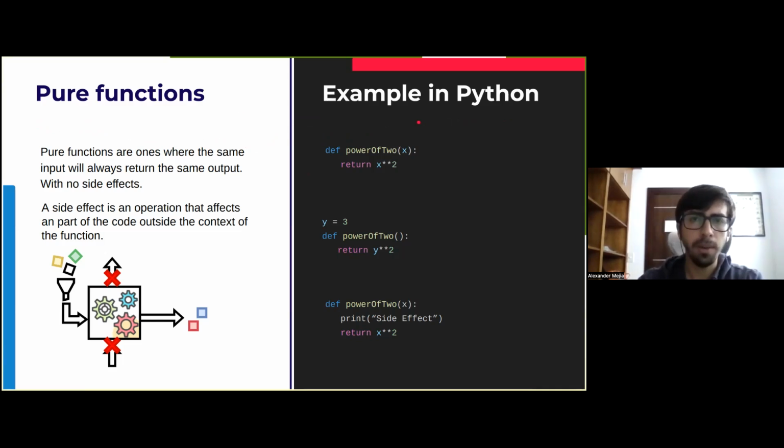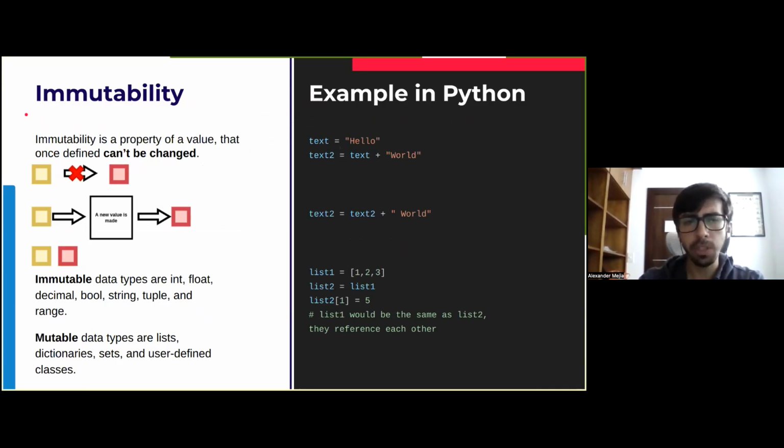Let's take a look at a more complex principle and maybe a bit more of a challenge in Python, which is immutability. Immutability is the property of a value that, once defined, it cannot be changed. In Python, we actually don't have a way to say, okay, this value cannot be changed. We cannot restrict that by itself. It's going to be your responsibility as a developer. But we can still apply it in the sense that we keep track of it. It should be good enough.